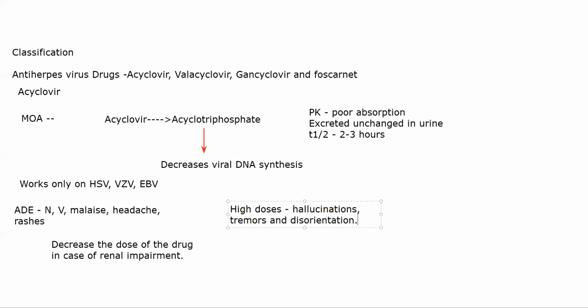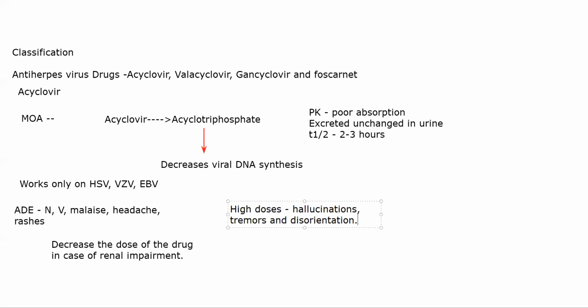Let's suppose you want to get up and go to the kitchen and drink a glass of water. You need to know what direction you need to walk towards, right? That orientation is lost in these patients. Because of neurotoxicity at higher doses, this will happen. Now, as such, this drug is not used in children. It's not recommended in children. Acyclovir.